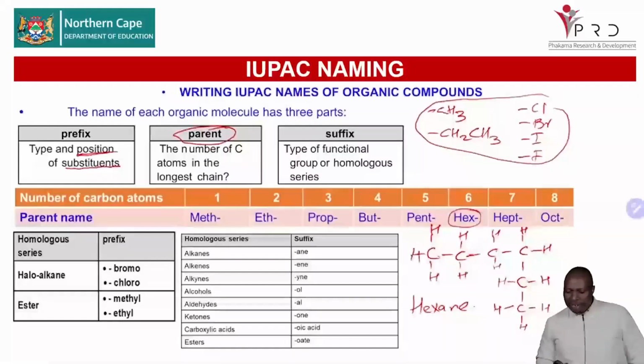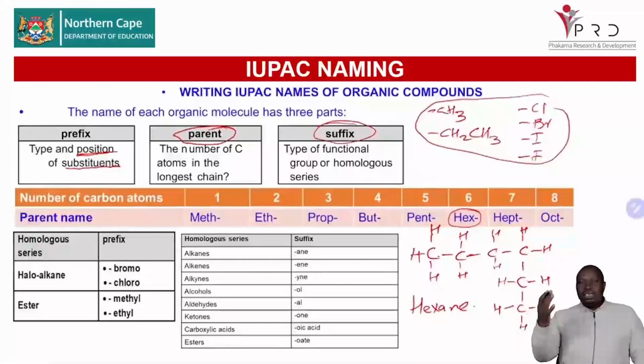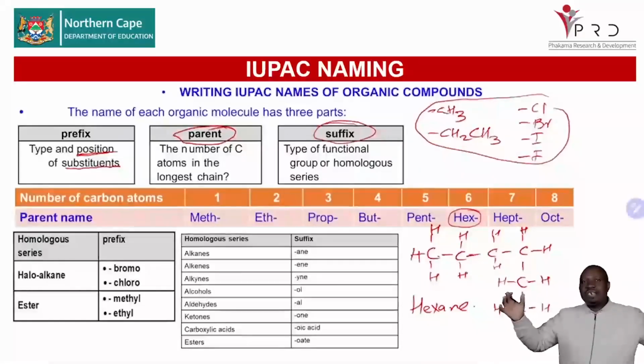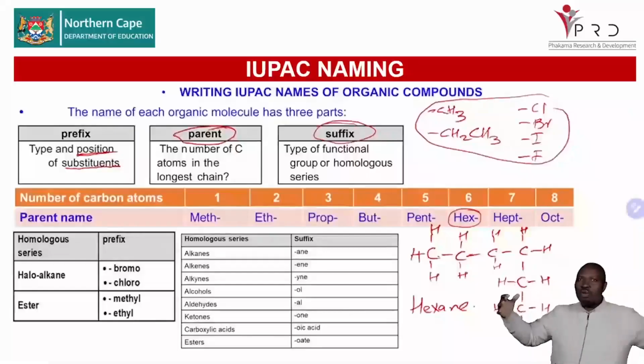So if you have a substituent, you will definitely look for the position of that substituent. What am I saying? When you are naming, you will always start from here. You will say, what is the suffix? I find it very easy when you do it like that to ask, what is the functional group? What is the homologous functional group that we find in this structure? We said it's carbon-carbon single bonds and carbon-hydrogen single bonds.